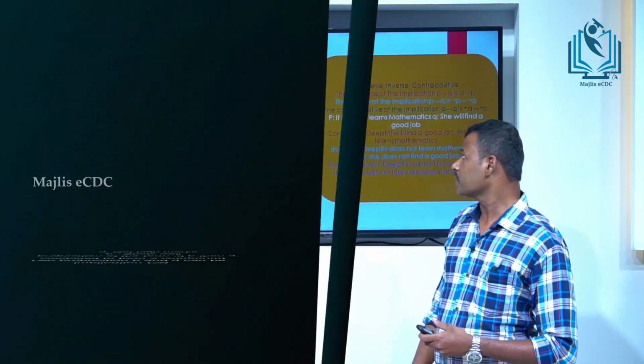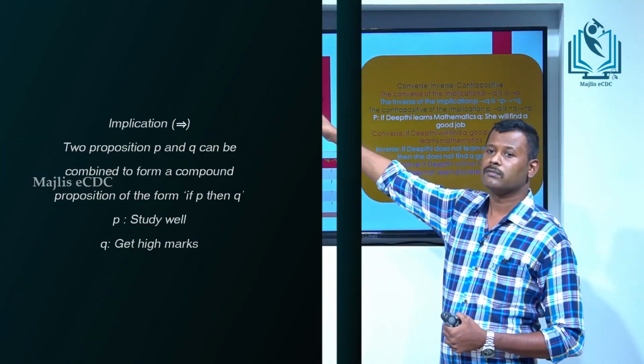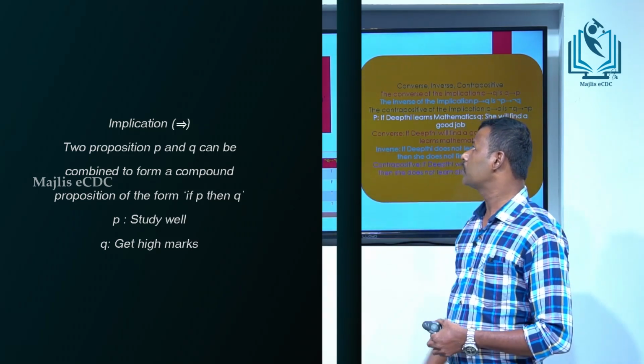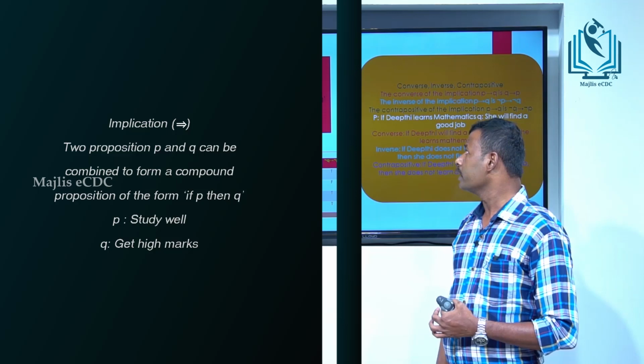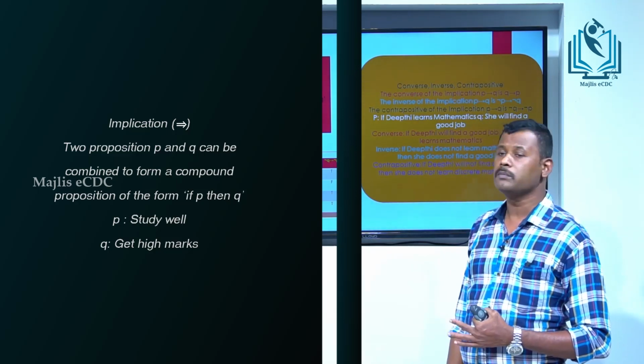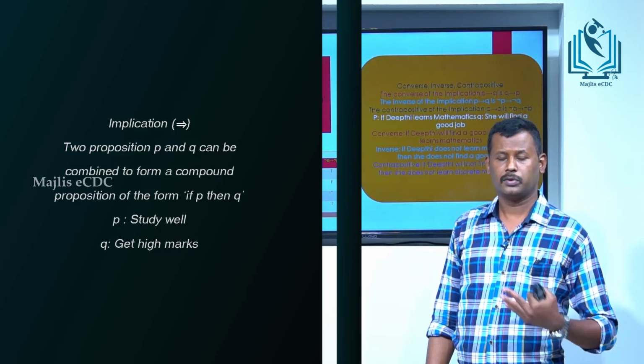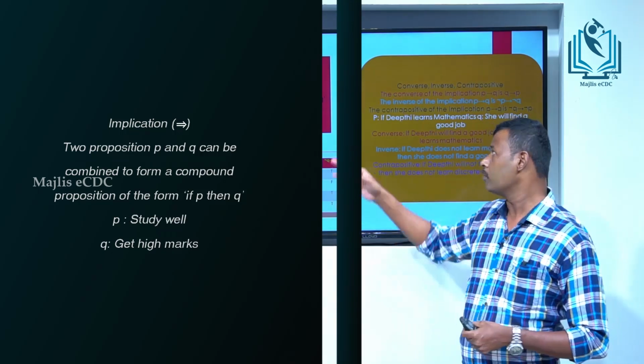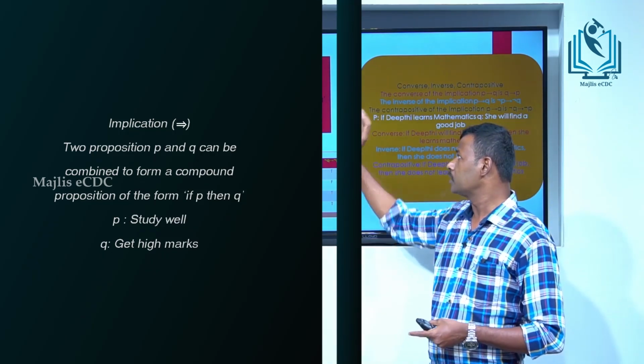Next, implication. What is implication? Implication means two propositions P and Q can be combined to form a compound proposition of the form if P then Q. If P is true, then Q is also true. That is the compound proposition if P then Q.